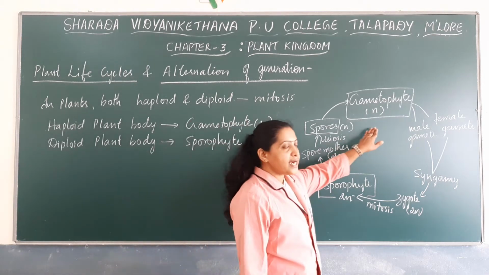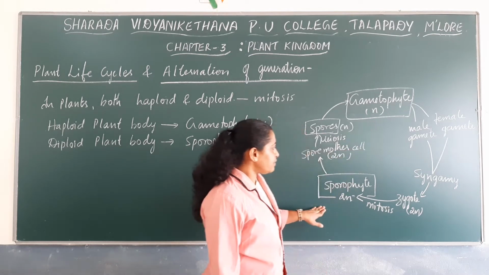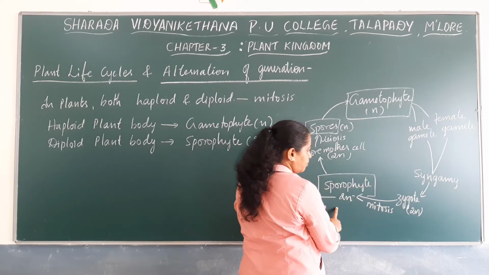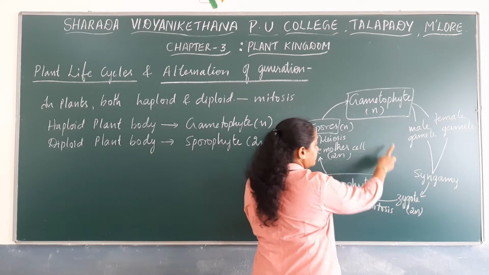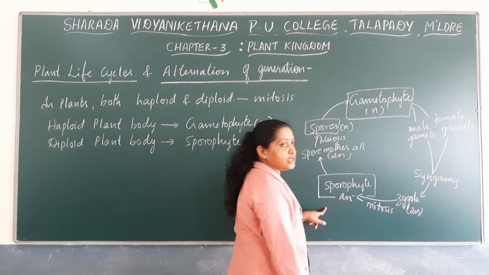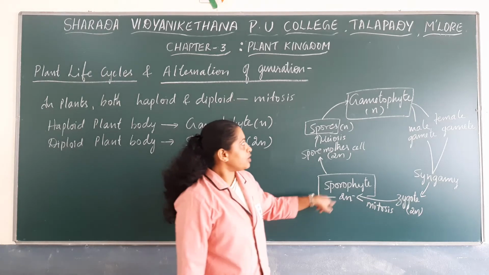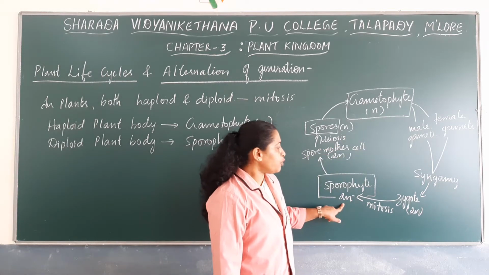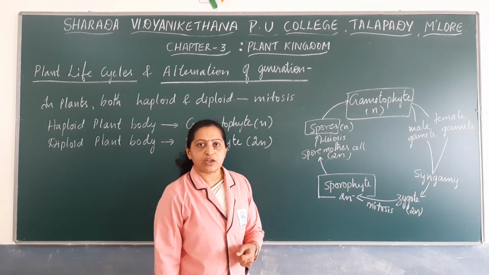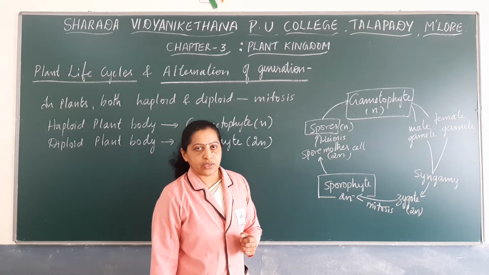Plants have two types of generation in their life cycle, haploid generation and diploid generation, and they always alternate with each other. So plants exhibit alternation of generation, because gametophyte and sporophyte plant body always alternate with each other in the life cycle of a plant.